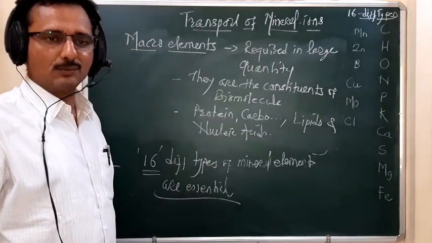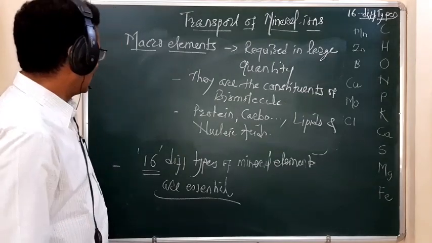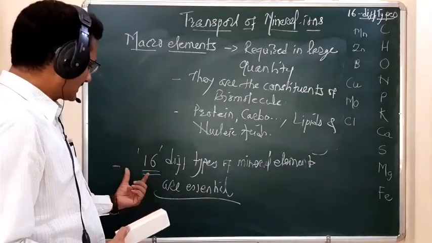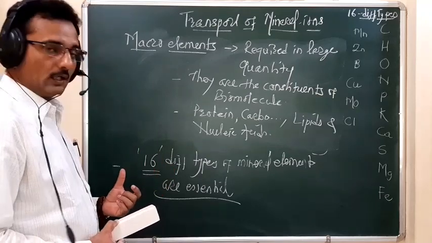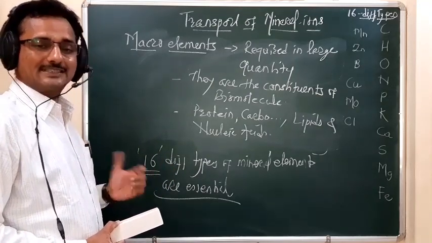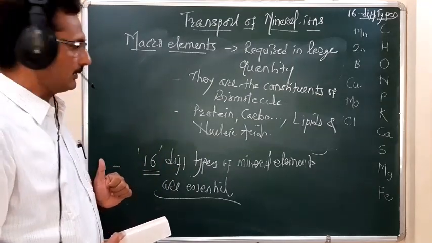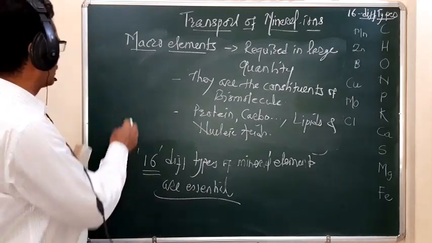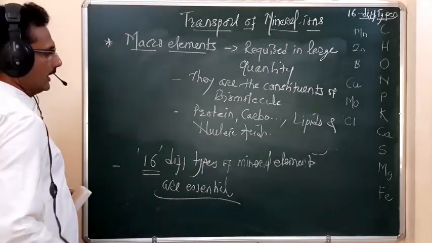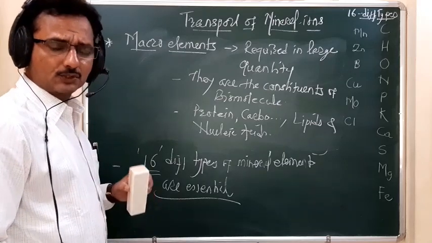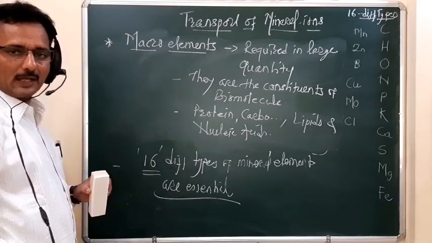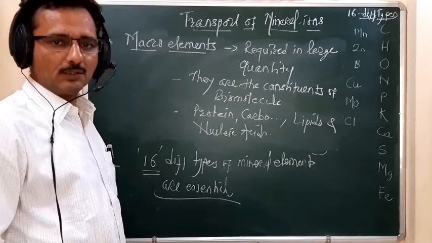In the formation of these biomolecules, the elements that take part from these 16 different types of elements are called macro elements. They are required in a large quantity, and each has its own role. Without these biomolecules, the cell is unable to survive.